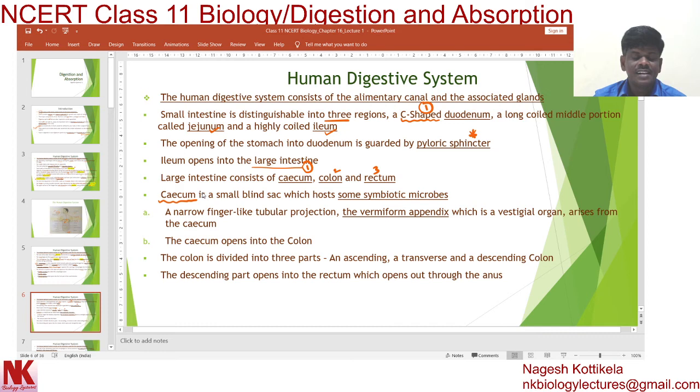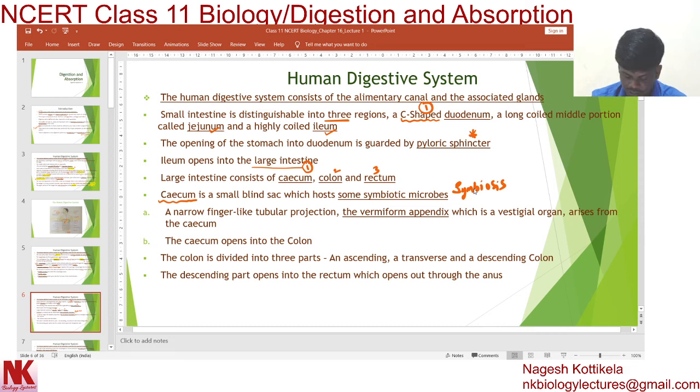Symbiosis is one important word you might have learnt in lower classes. Symbiosis is when two organisms live together and are mutually benefited. That mechanism is called symbiosis.